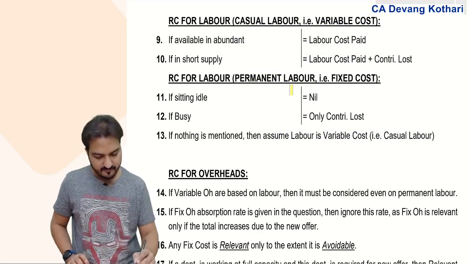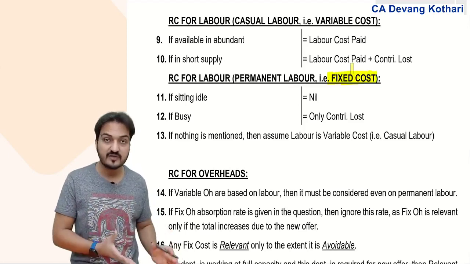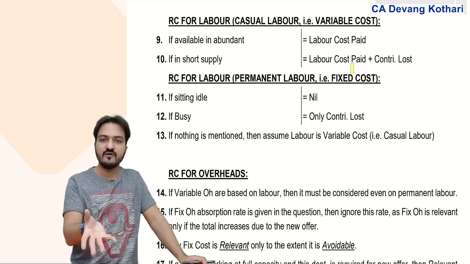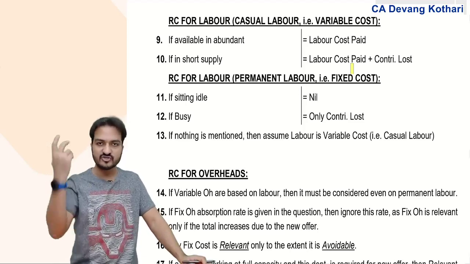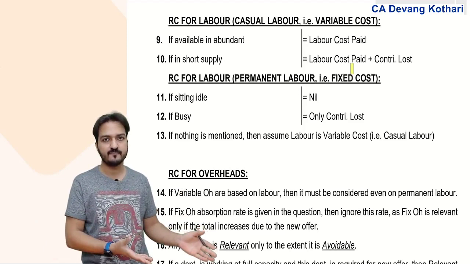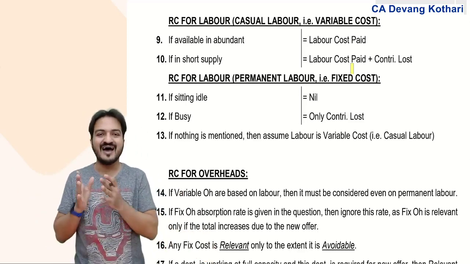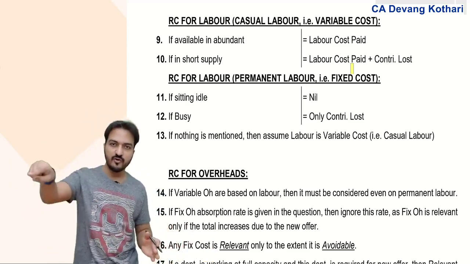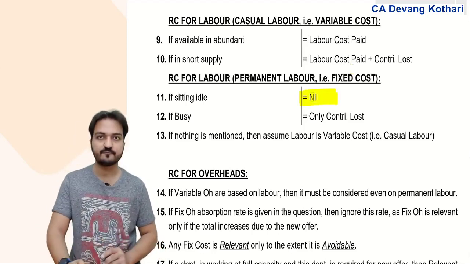Permanent labor is like a fixed cost. You cannot remove the workers. If I cannot remove these workers, then I have to pay them a fixed salary even if there is no work, whether a new offer is accepted or not. In any case, I have to keep paying them the same salary. So tell me, because of the new offer, do I incur any extra salary? No. So relevant cost is 0.